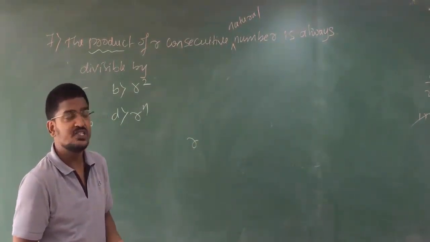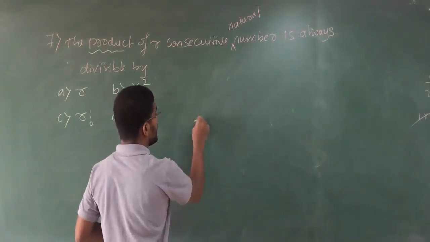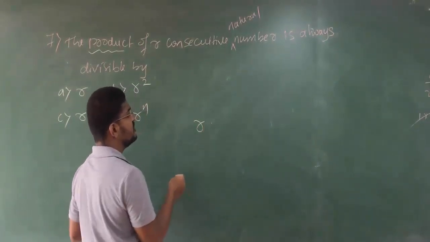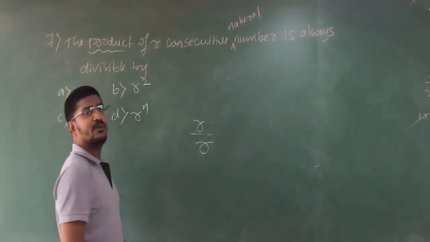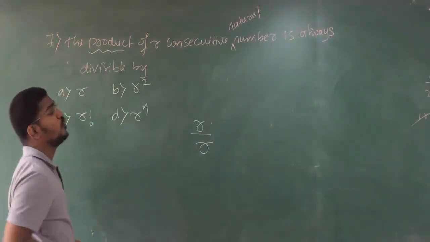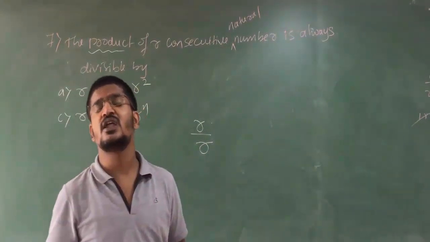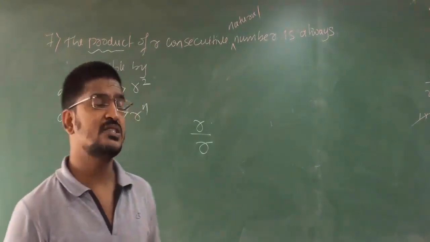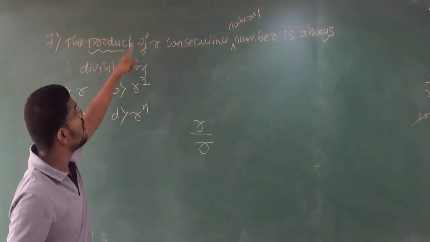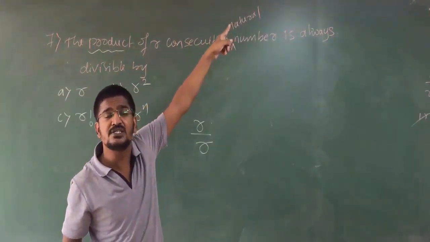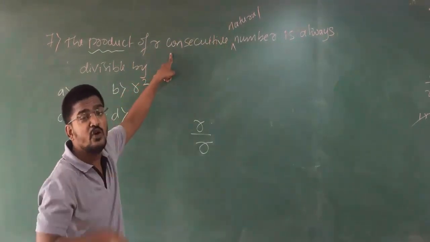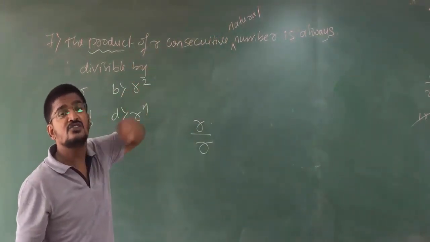But if you take r and see divisibility, every number is divisible by itself, so you go for option 1. See, option 1 is not your answer, because they are asking the product of r consecutive natural numbers. Again, consecutive also you will miss. Clear? Consecutive means what?